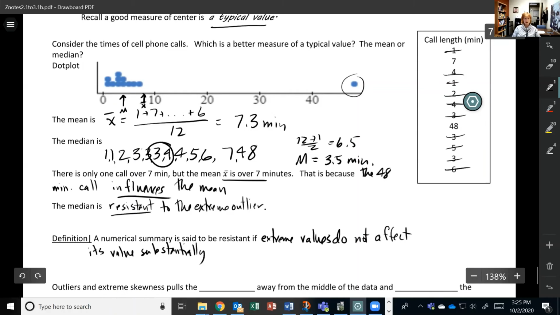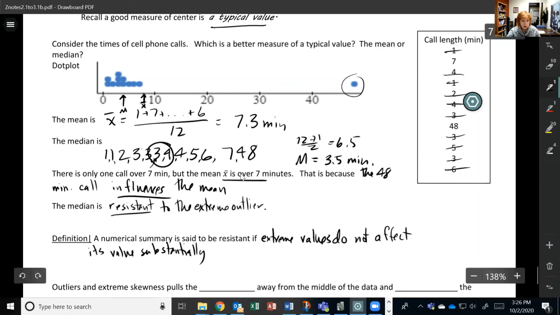In fact, if we got rid of this 48, all I would do is move my position from the 6.5 position to the 6 position. So my median would be 3 instead of 3.5. So it's not going to change much. My median is always going to be right in the center. But if I got rid of this 48, my mean would change. So that's what it means to be affecting it. It is affecting the mean.